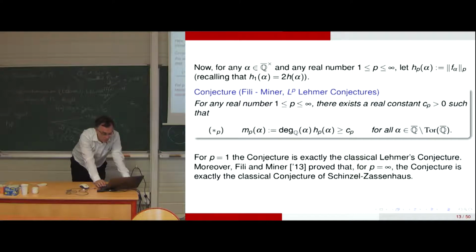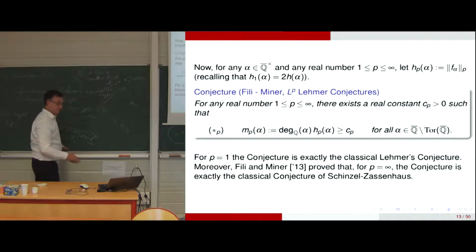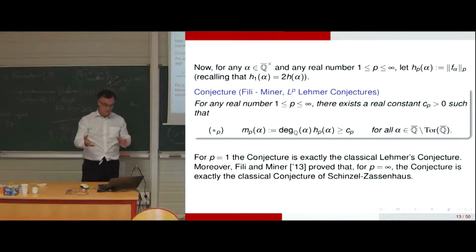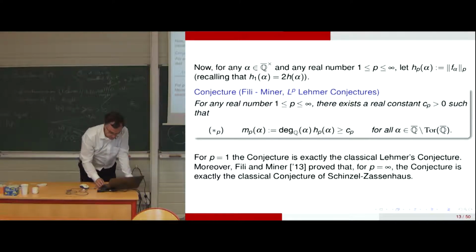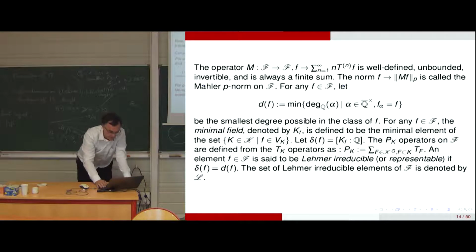And for p infinite, Fili and Miner proved that this conjecture is exactly the classical conjecture of Schinzel-Zassenhaus. That is to say, it's possible in this formalism to go from one to another one. So it's a formal abstraction with some measures. But to introduce actually the asymptotic expansions and the dynamics of algebraic numbers here, it seems a priori decorrelated.